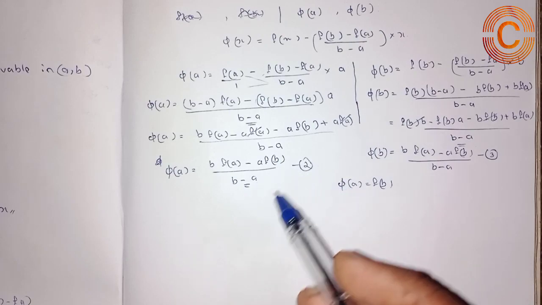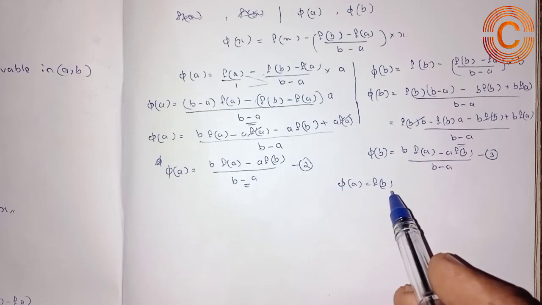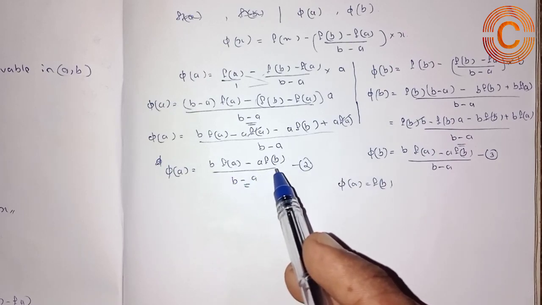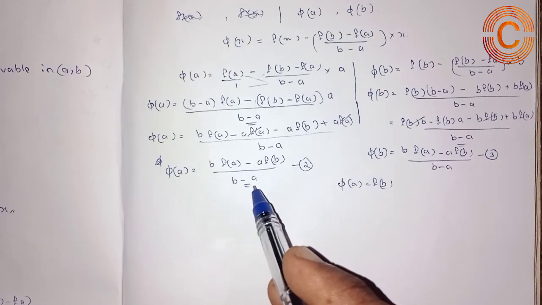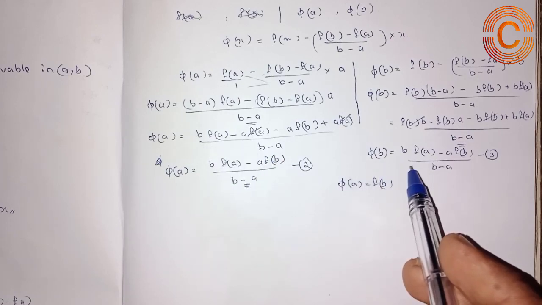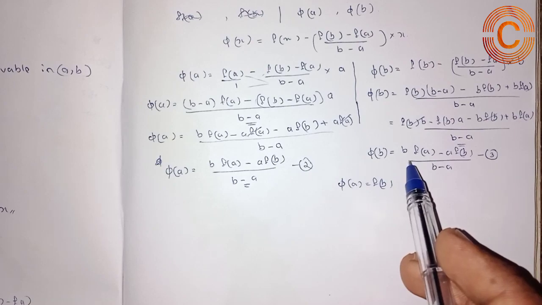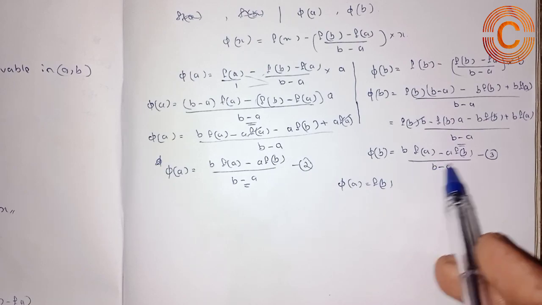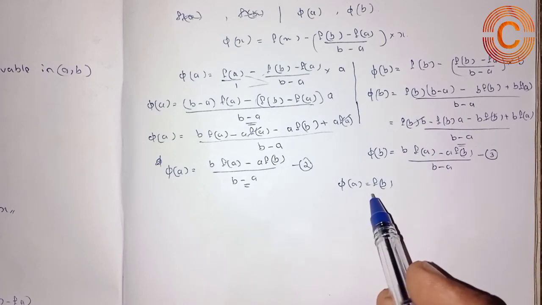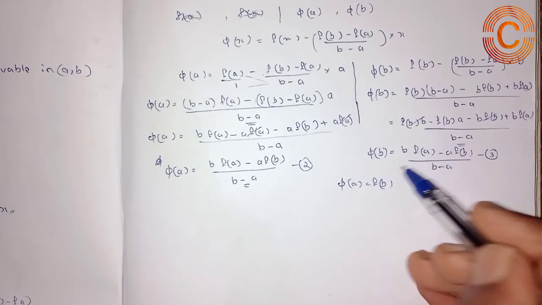Here note that phi of a and phi of b are equal, due to the reason that phi of a is b into f of a minus a into f of b divided by b minus a. This same term also exists in the case of phi of b, that is b into f of a minus a into f of b, the whole divided by b minus a. Hence f of a is equal to f of b.